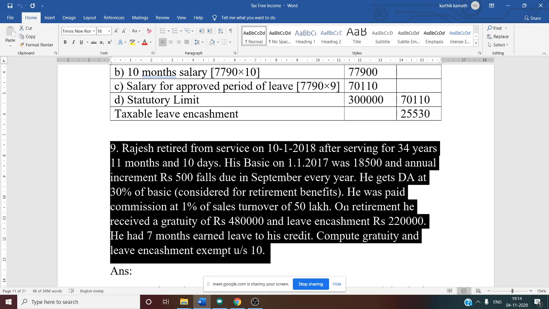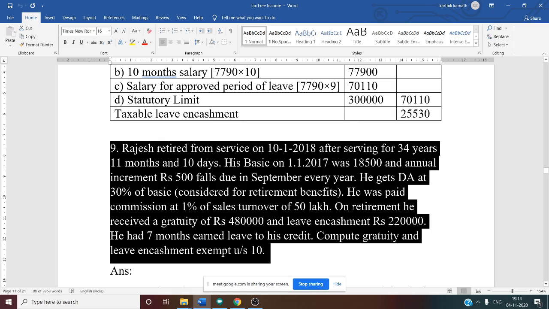He was paid commission at 1% of sales turnover of 50 lakhs. So here commission is given as a fixed percentage on the sales turnover. So commission also you should consider. This commission also comes. So now salary means what? Basic plus DA plus commission.